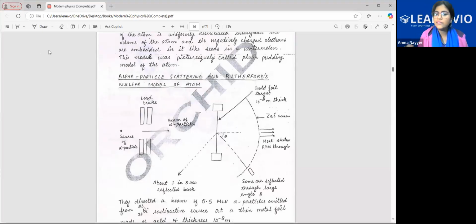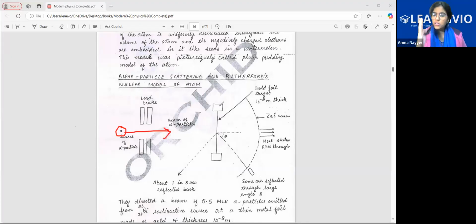Okay, let's start with the alpha particle scattering experiment then. So Rutherford conducted this experiment, and based on this experiment, the watermelon model of J.J. Thomson was completely rejected. What he noticed was, he used a source of alpha particles, and he used lead bricks, which gave a way so that the beam of alpha particles could be thrown.